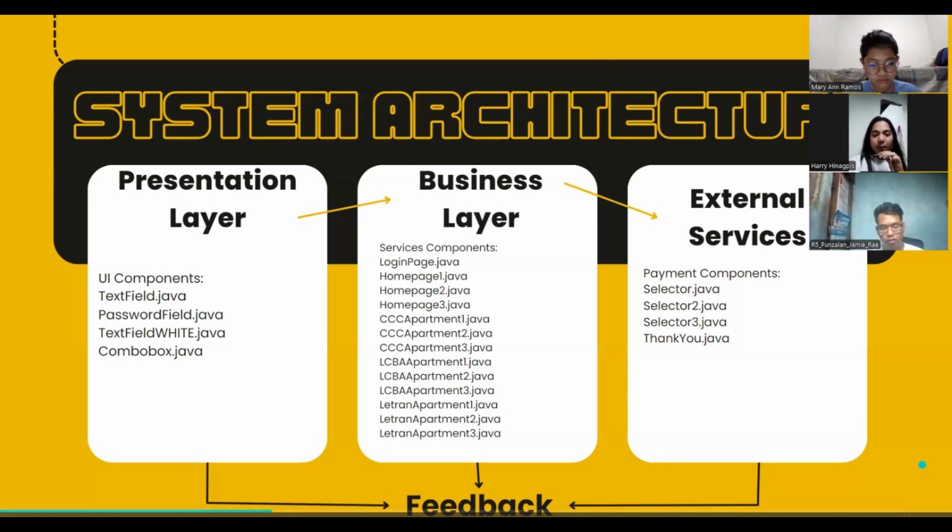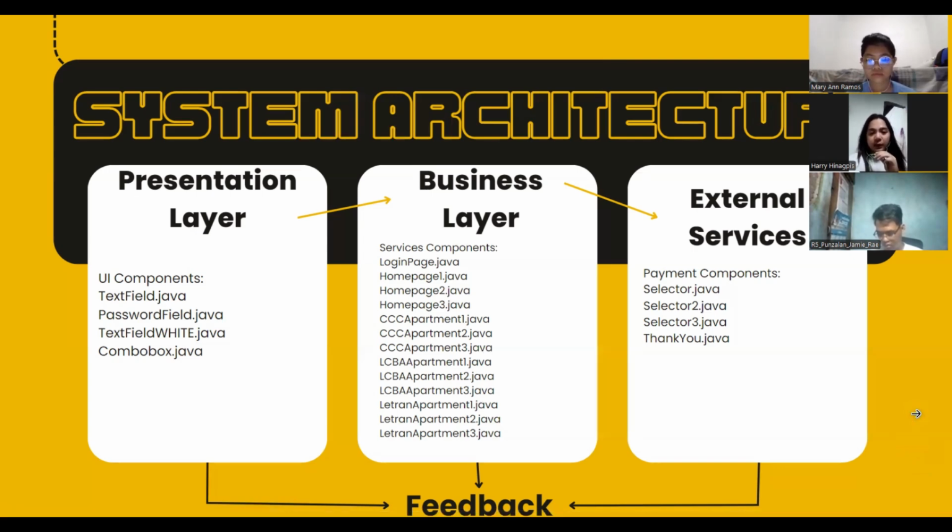Swing is a part of Java's standard library used for building GUI applications. It provides a set of lightweight, platform-independent components which include buttons, labels, text fields, tables, and other user interface elements. These components can be combined to form complex and intuitive interfaces.